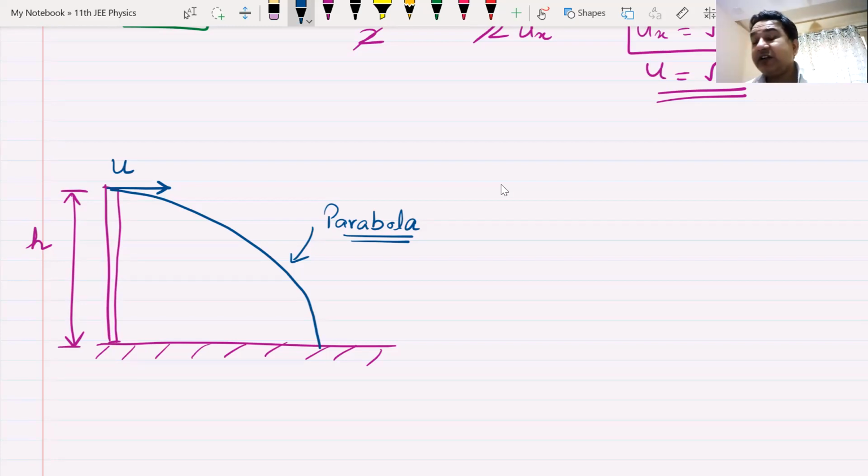And that is horizontal projection. Now, this type of projectile, which is thrown like this, is known as horizontal projectile. Am I clear with everyone? Projectile which is thrown horizontally is known as horizontal projectile.